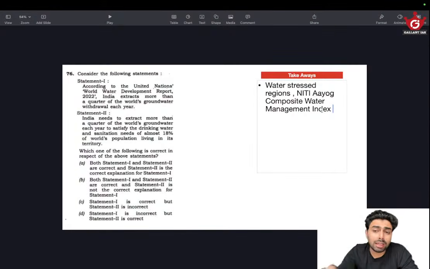Sometimes the question will be directly asked, like which agency compiles the Composite Water Management Index. That's Niti Aayog. I am not saying that you have to go through the entire thing, but just have an idea of which states are severely stressed and which are not that severely stressed. That's all it takes. You don't need to study the exact hierarchy and order. Just identify the water stressed regions and that's it. So we'll get the answer to this question, and that is the takeaway. Okay, moving on to the next question.